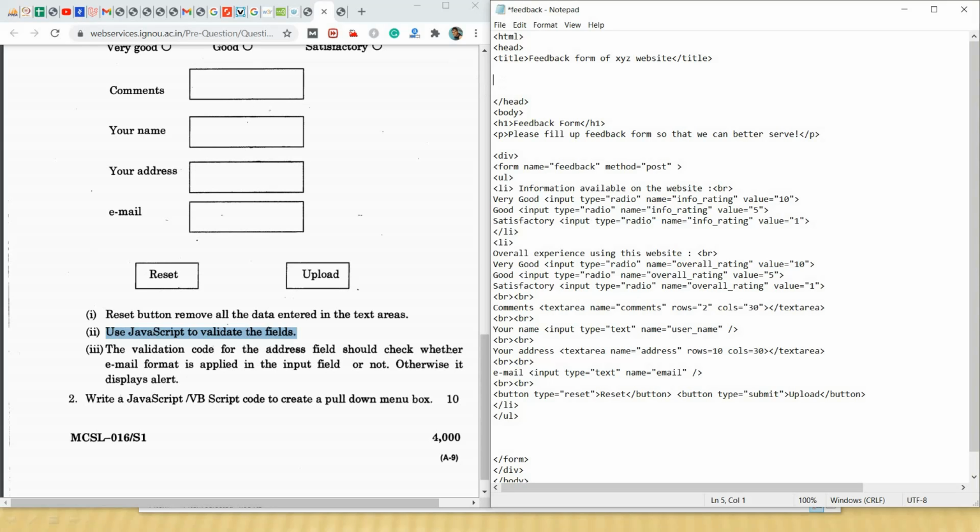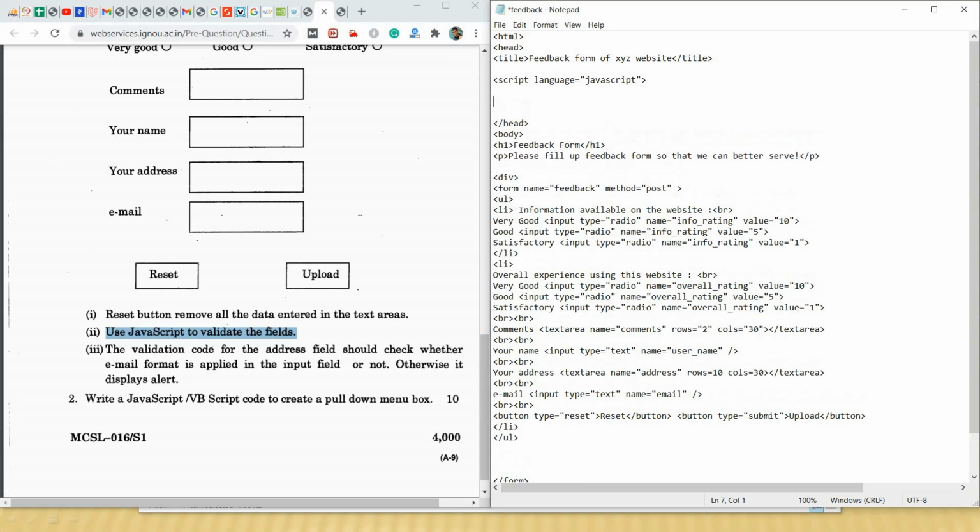First for writing JavaScript we will use script tag. Script, language equal to JavaScript. As I told you earlier, we have to open and end the tag. So we are ending the script tag.